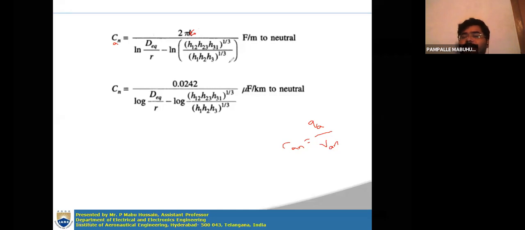This is in farad per meter. If you convert it into logarithmic terms, you will get this equation in microfarad per kilometer. This is how you can determine the capacitance of three-phase lines when you consider the effect of earth also.